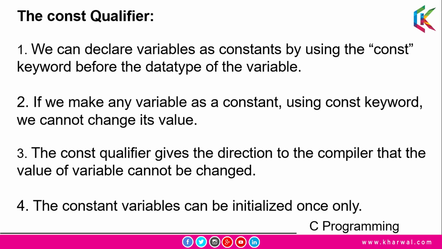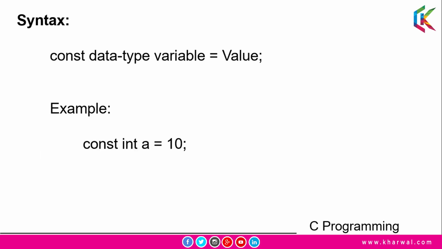So guys, let's go ahead and discuss the syntax of the const qualifier or const variable. This is the syntax, and here we use the keyword const, then the data type, then the variable name, and after that we can assign any value to this variable. const int a = 10 is an example of a constant variable or const qualifier. So the value of a will be 10, but we cannot change the value of a later on.